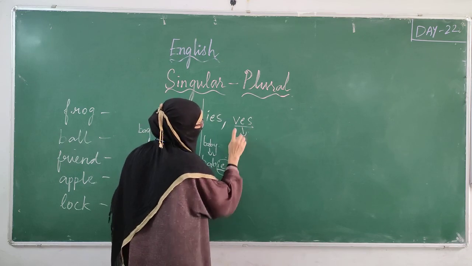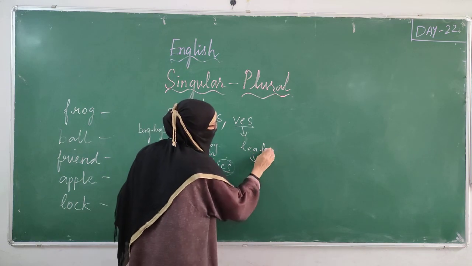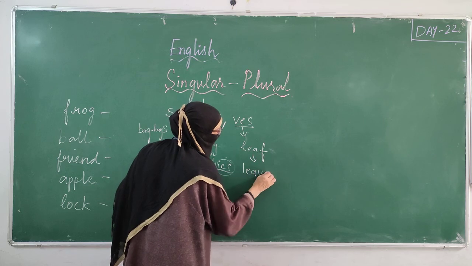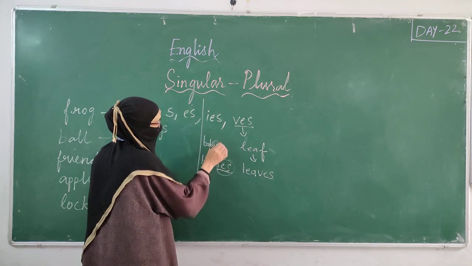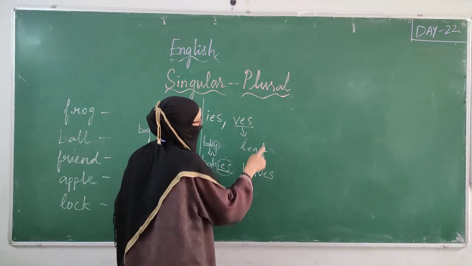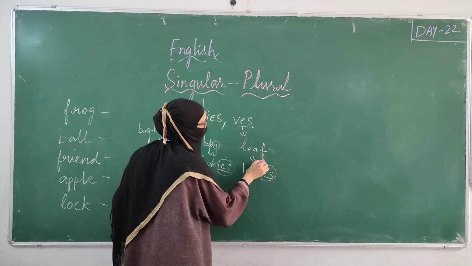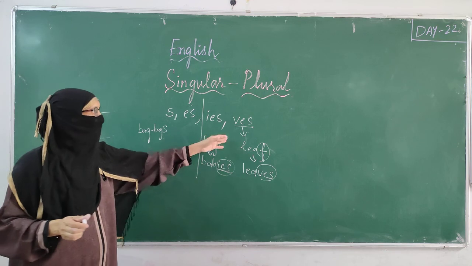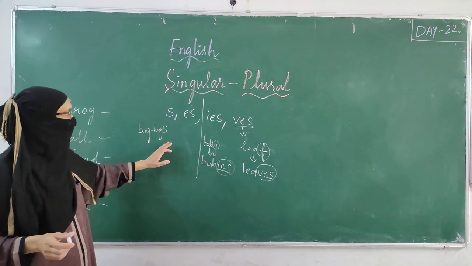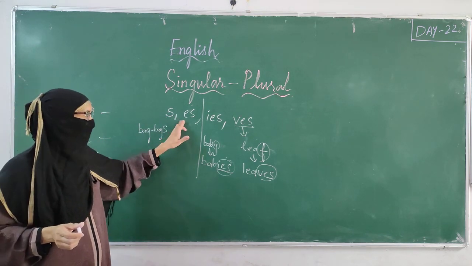For ves, now my word is L-E-A-F, leaf. Now I want to change it into plural. So L-E-A, in place of F, I am writing V-E-S. Here, in place of Y, I am removing Y and changing it into I-E-S to make it plural. Here I am removing F and adding V-E-S to make it plural. We are going to study these two later, in higher classes, that is in third and fourth classes. In today's class, we are going to study the words to which we add s and es.